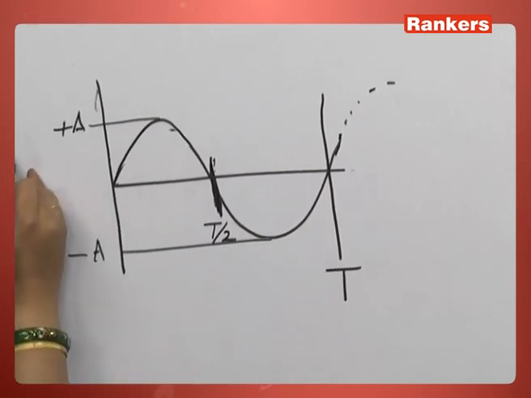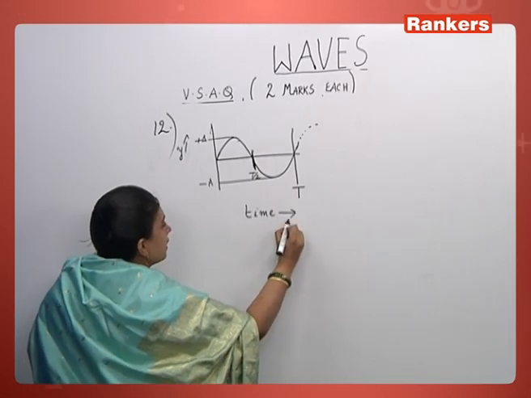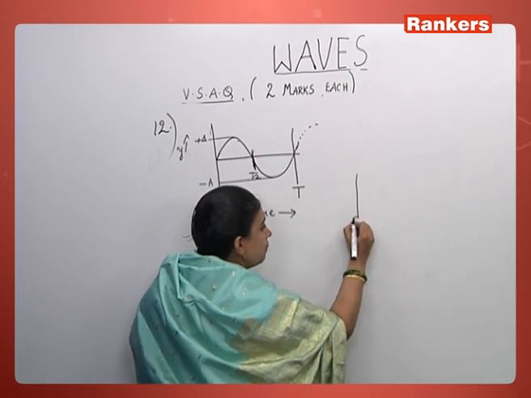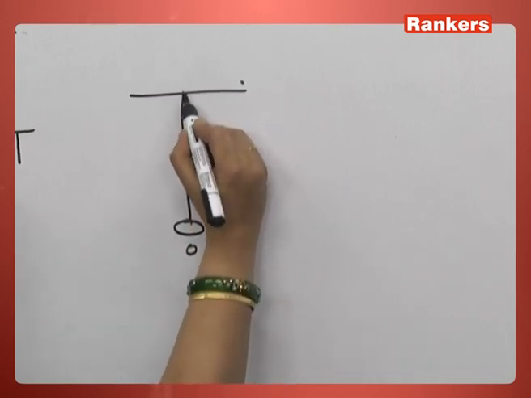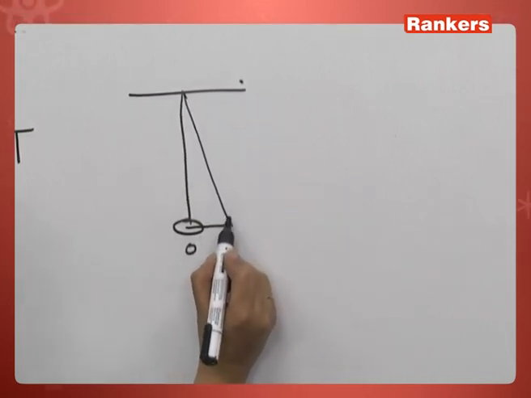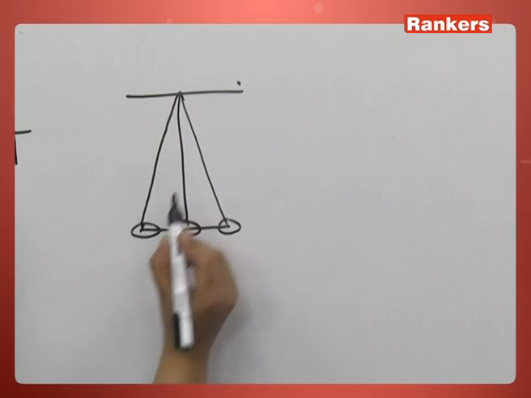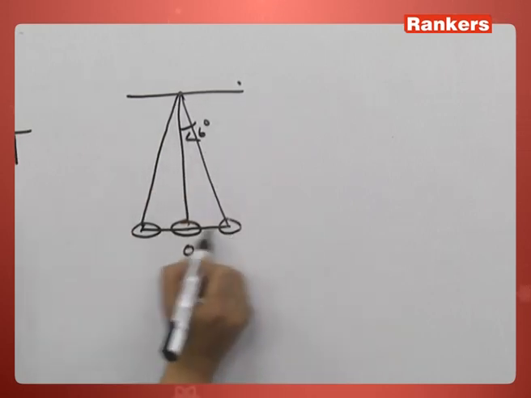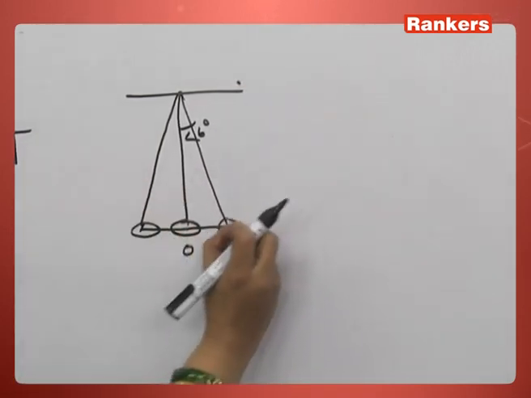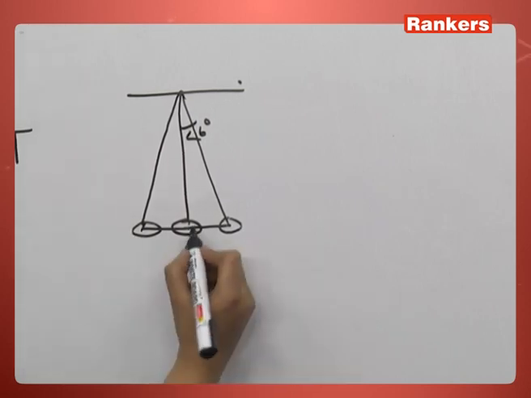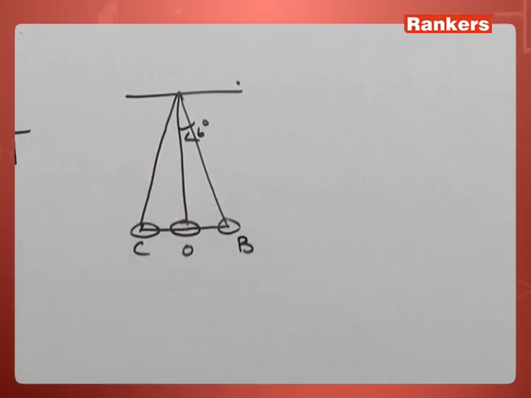So how did we get this time period T actually? This is a displacement-time graph. What we are plotting is a displacement-time graph. For example, if I take a simple pendulum, this is the mean position. For small vibrations, this is less than about 6 degrees, then only it will go straight. If I put it more, it goes into oscillatory motion, then it is not SHM. Only for very small angular amplitudes, 6 degrees, we say it's an SHM. So let me call these C and B. These are the extreme positions.